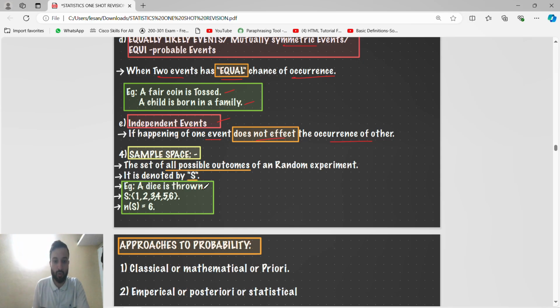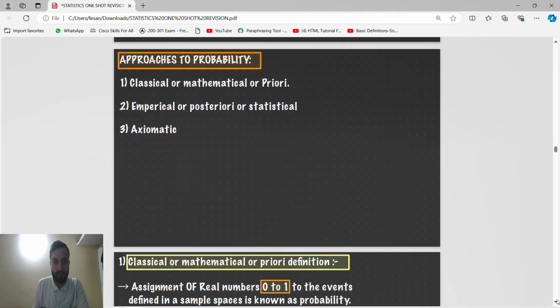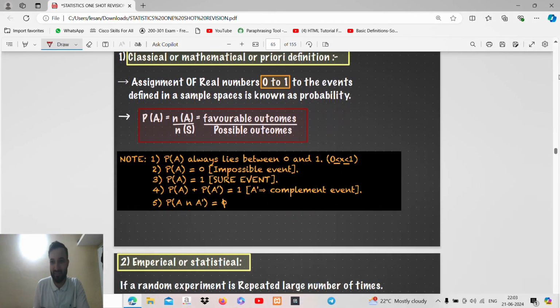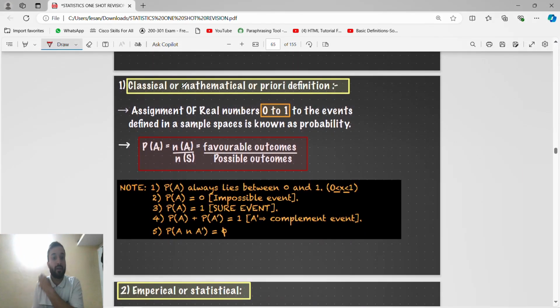Sample space means the set of all possible outcomes. Suppose a die is thrown: 1 2 3 4 5 6, right? Then the sample space is 1 2 3 4 5 6. The sample space is nothing but all possible outcomes, denoted by S. Approaches to probability are classical or mathematical or a priori, empirical or a posteriori or statistical, and axiomatic. But this is not important. We'll study the classical or mathematical or a priori definition.